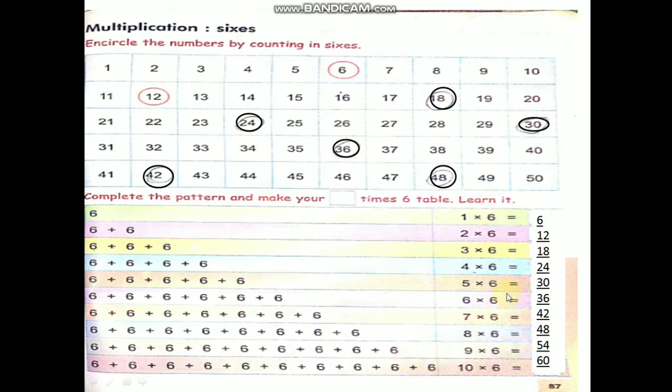This is 6 table. 6 1 ja 6, 6 2 ja, means 2 times if you add, 6 2 ja 12, 6 3 ja 18, 6 4 ja 24, 6 5 ja 30, 6 6 ja 36, 6 7 ja 42, 6 8 ja 48, 6 9 ja 54, 6 10 ja 60. Learn 6 table, children.